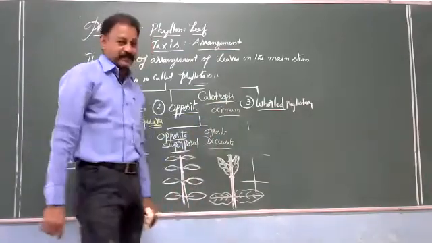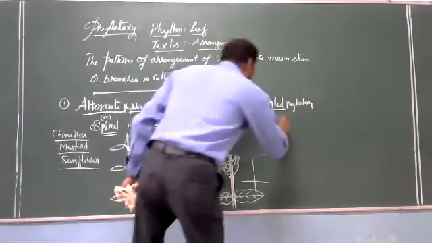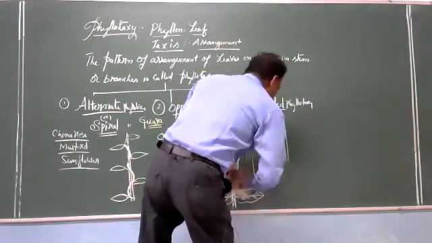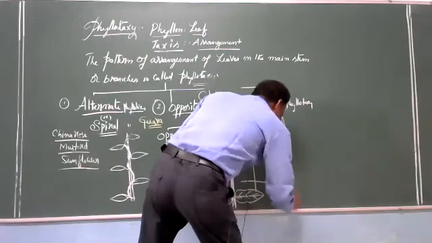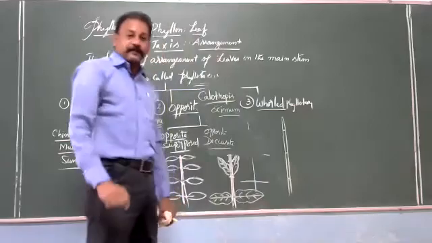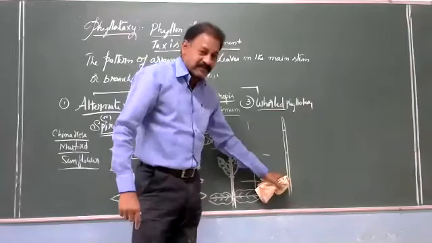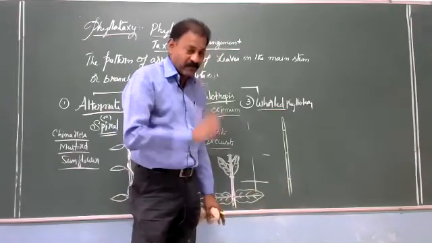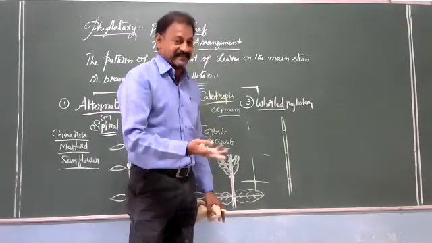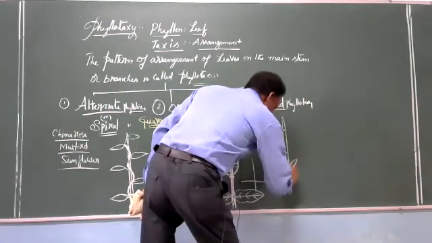Whorled phyllotaxy. Here at every node the number of leaves is either 3 or more than 3, in the form of a whorl. At one node there are 3 leaves or more than 3, available like a whorl.